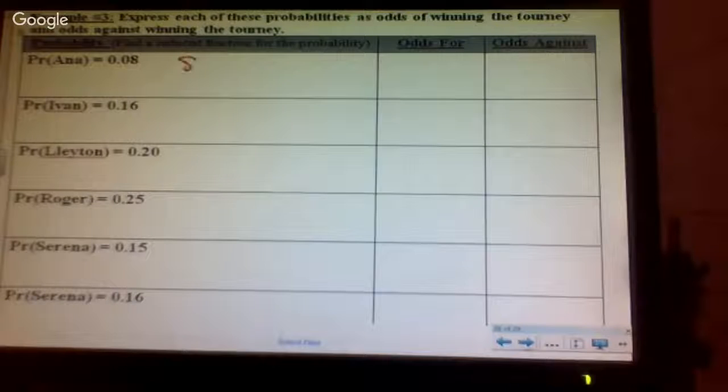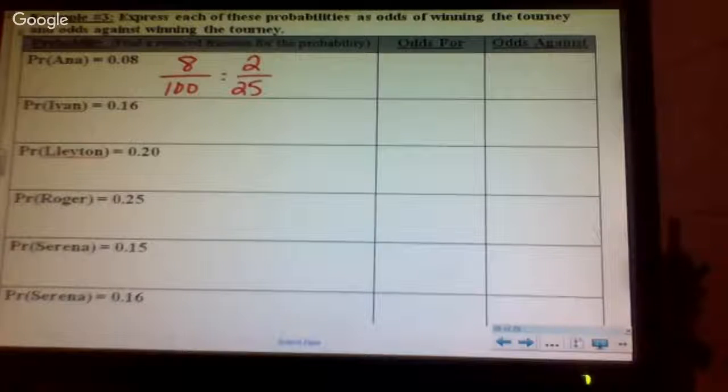So we change that to 8 out of 100. What does that reduce down to? 2 out of 25. If you do not know how to reduce that, please just plug it into your calculator, hit math, and do the fraction, and it will reduce it for you.